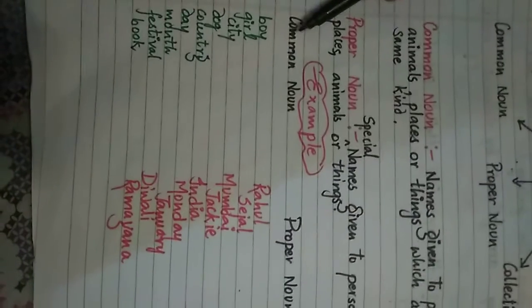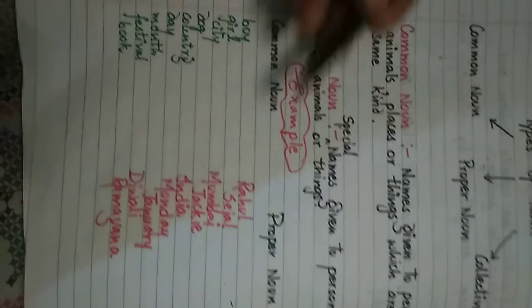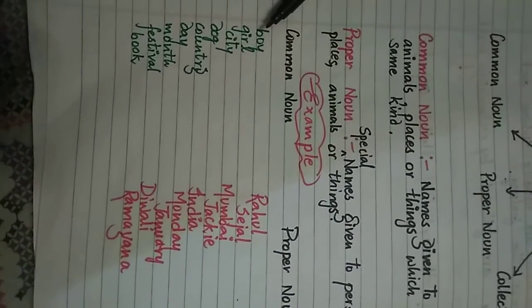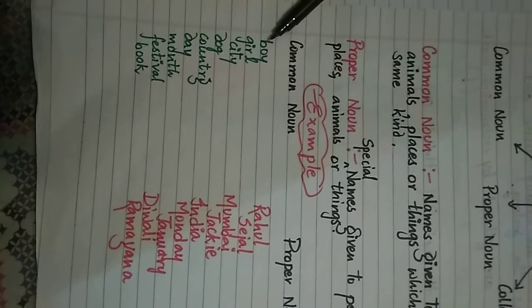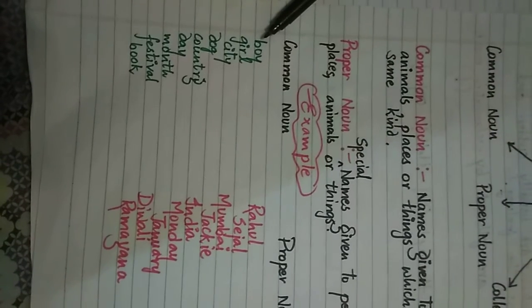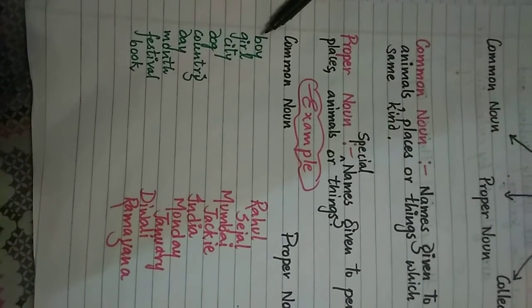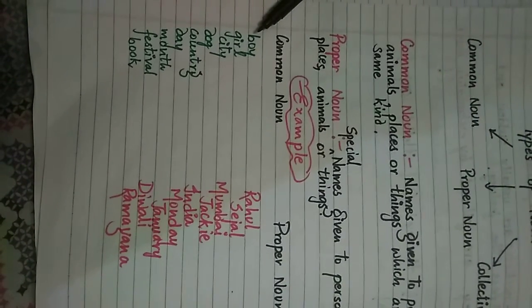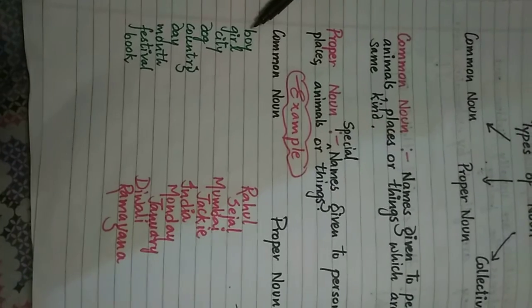See now, here I have made a list of common nouns and here I have made a list of proper nouns. Common noun, see this, boy. Boy is a common noun because this name is given in a general way, means all the boys.